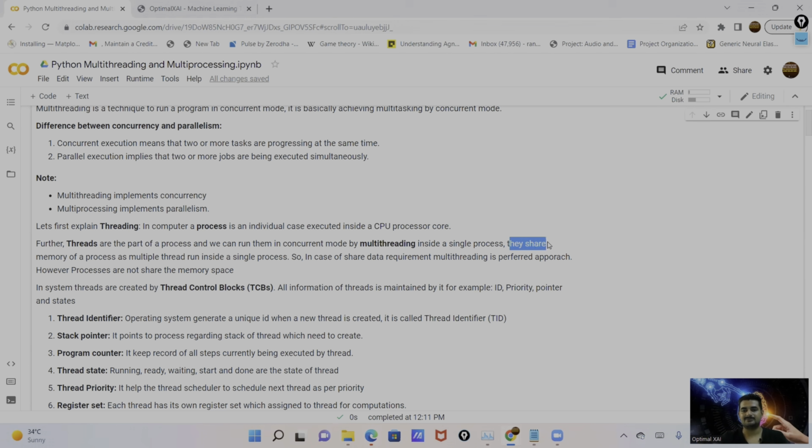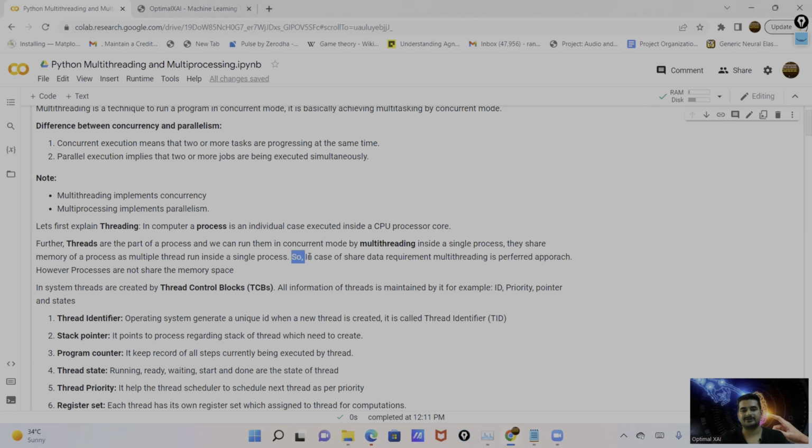And these multiple threads share all the resources of a process, like the memory assigned to a particular process, which is shared by all threads that run inside that process. Basically, multiple threads share data and share memory inside the particular process.